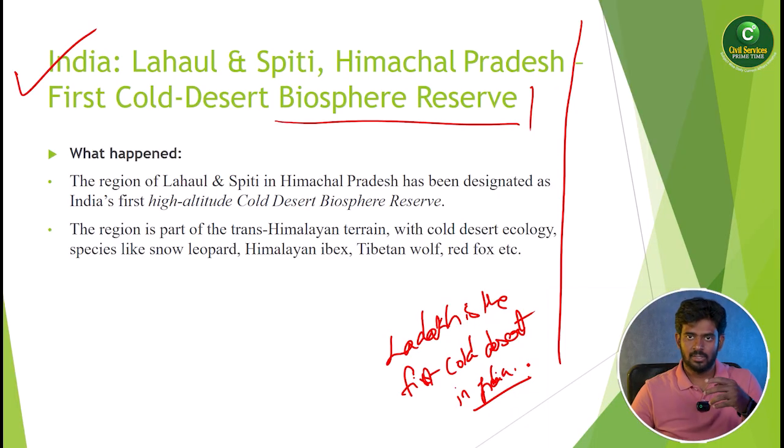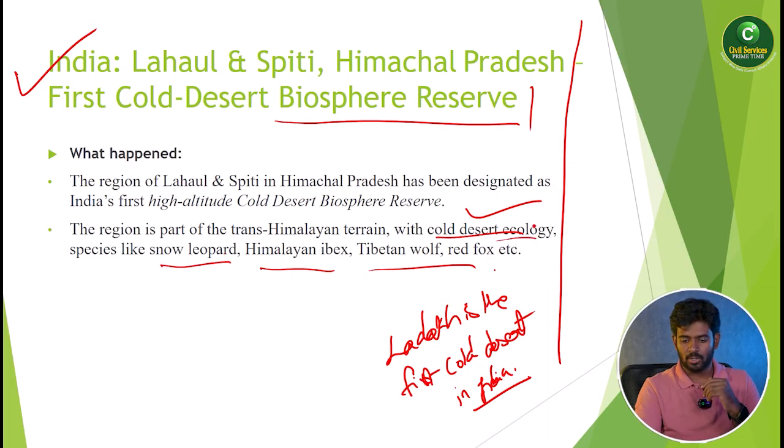Okay. So what is important here is the region between Lahaul and Spiti in Himachal Pradesh has been designated as India's first high altitude cold desert biosphere reserve. Why it is created as a biosphere reserve: you can see n number of species, particularly plant species. At the same time, flora and fauna species are there. Okay, you can see here Himalayan ibex, Tibetan wolf, red fox, snow leopards, cold desert ecology and even different kinds of Ayush medicines are also there. So that is the reason it was created as a biosphere reserve.